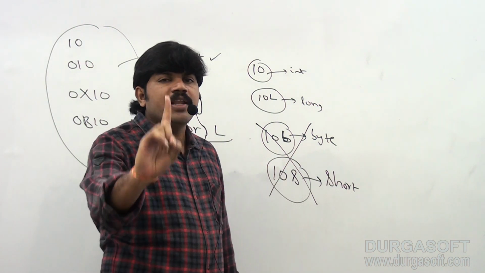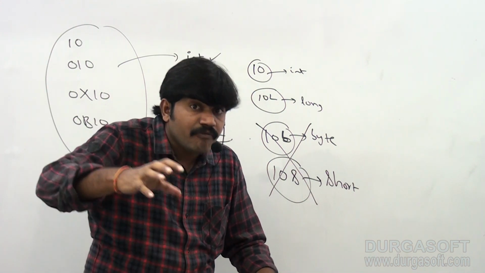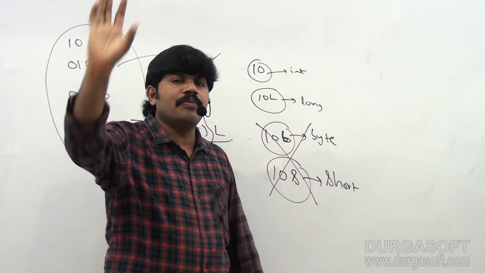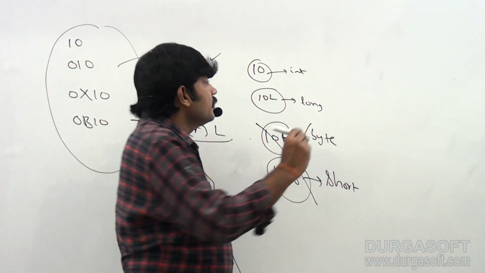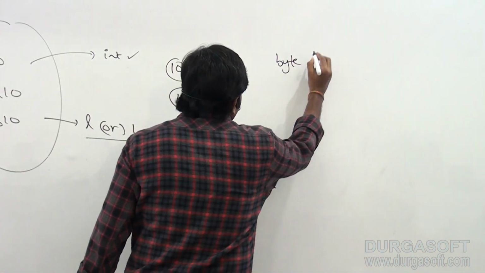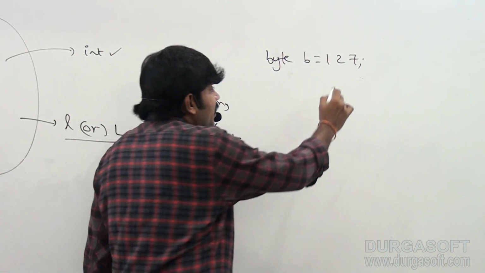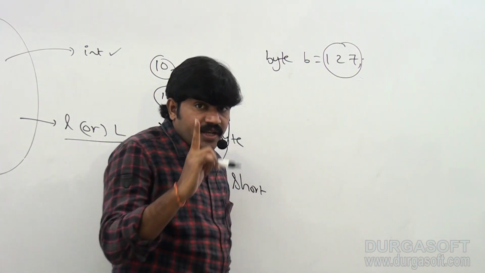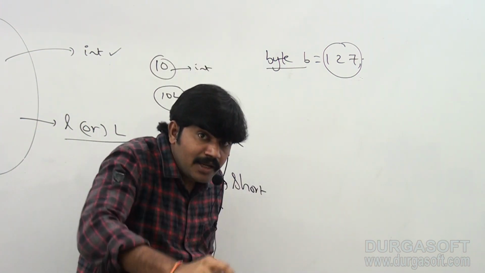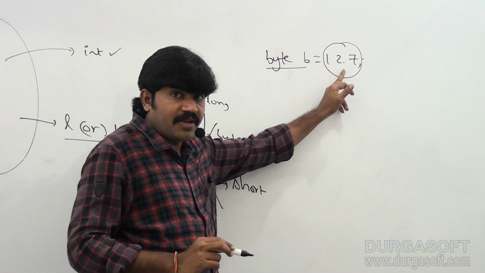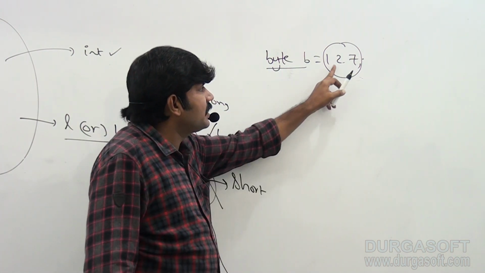Very simple. Whenever we are assigning an integral literal to a byte variable and the value is within the range of byte, the compiler automatically considers it a byte literal. Sir, observe this one: byte b = 127. Here 127 is an integral literal assigned to a byte variable, within the range of byte, so it is automatically considered a byte literal.